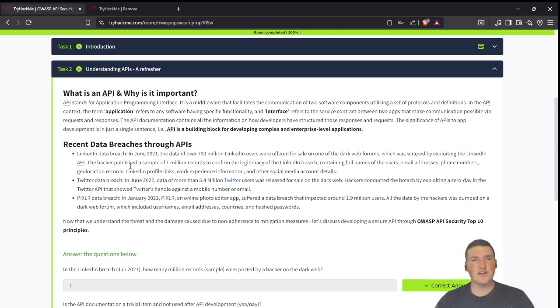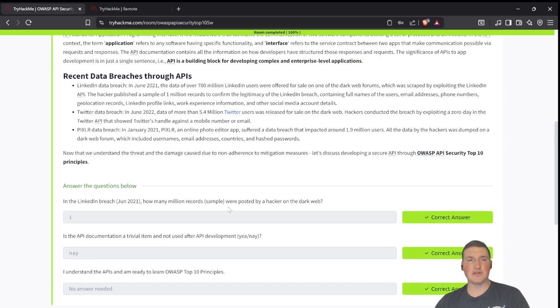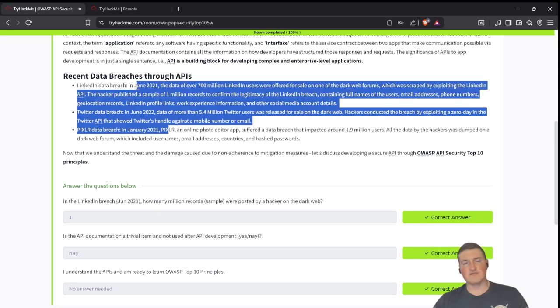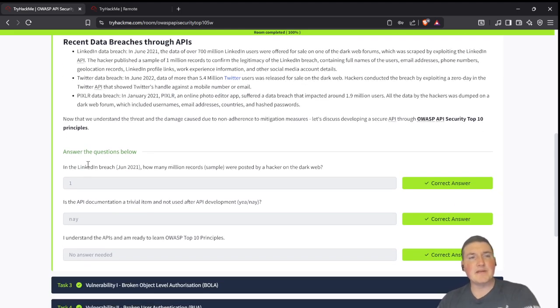We're going to talk about it. So you can see here they're talking about 700 million LinkedIn users, 5.4 million Twitter users, and then Pixlr online photo had about 1.9 million users affected. So pretty big attacks. You guys can read about the attacks if you want. There's actually newer attacks than this. I don't know when this box was created, but there's newer ones than this. In the LinkedIn breach in June 21, how many records?